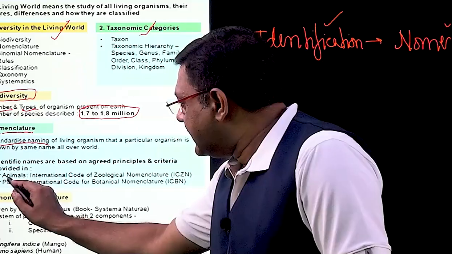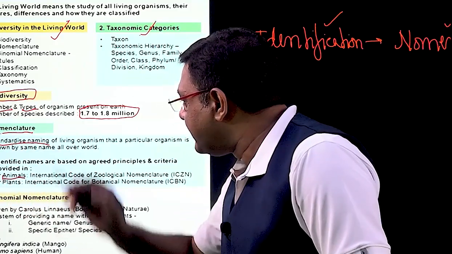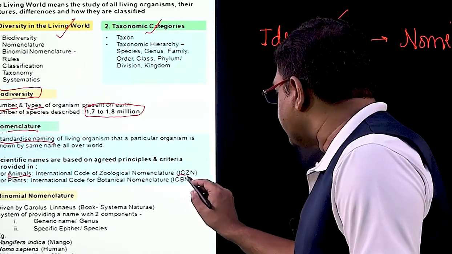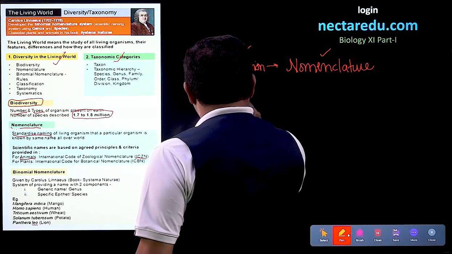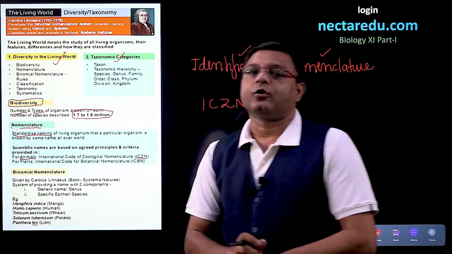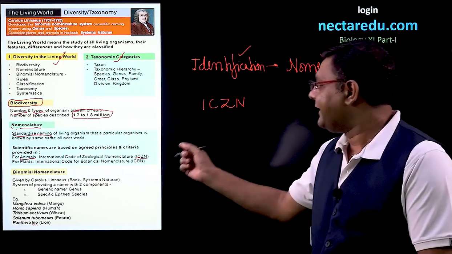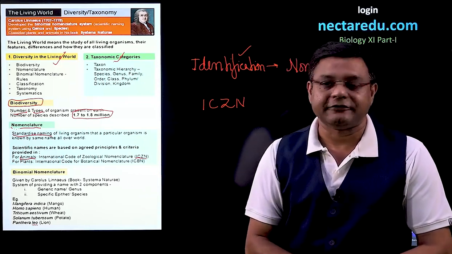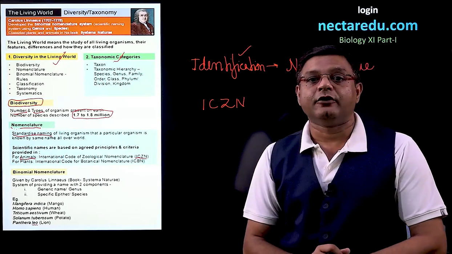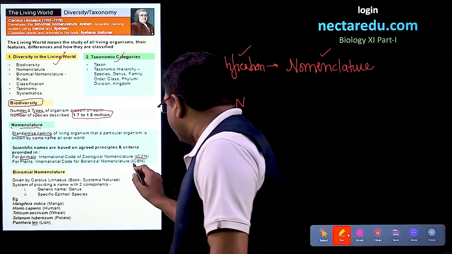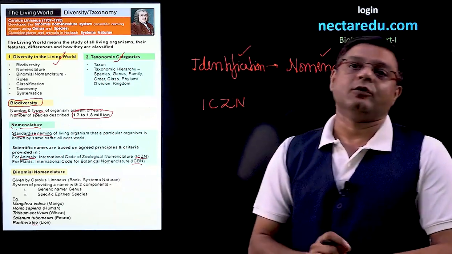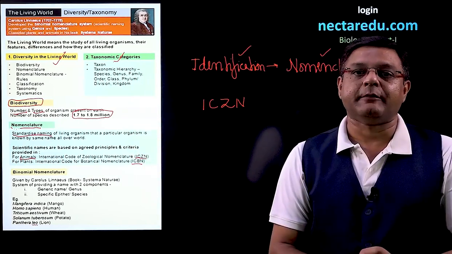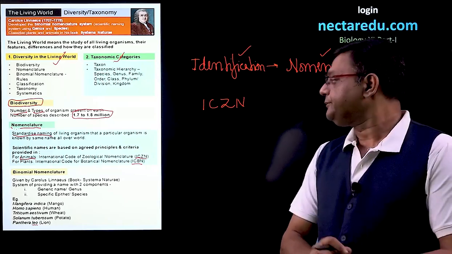Now, what are the codes? The method or the principles required for naming animals are given in a book, and the name is ICZN. So, ICZN is what? It is the International Code of Zoological Nomenclature. So, all the principles and criteria for naming of animals are given in this particular ICZN. Now, similarly, if we want to name plants, then the name is ICBN. It is the International Code for Botanical Nomenclature. So, these are the two codes which specify the naming of animals as well as plants.